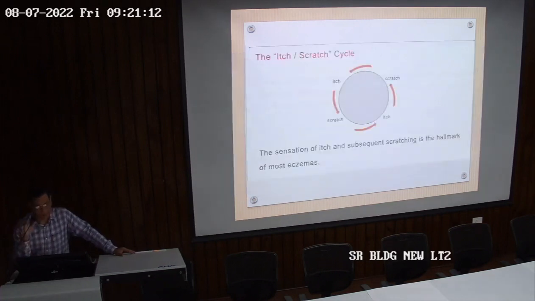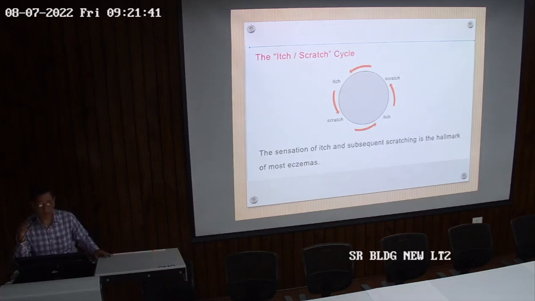So this is the itch scratch cycle. There is scratch which leads to itching, and itching will lead to scratch. So this phenomenon goes on. This is the cycle which propagates the presentation of eczema. The sensation of itch and subsequent scratching is the hallmark of most eczemas. So in all eczemas you will find itching is there, and it leads to scratching. Again, that scratching will increase the itching, and then this cycle goes on, and finally various presentations of eczema are there that we'll discuss in the topic today.